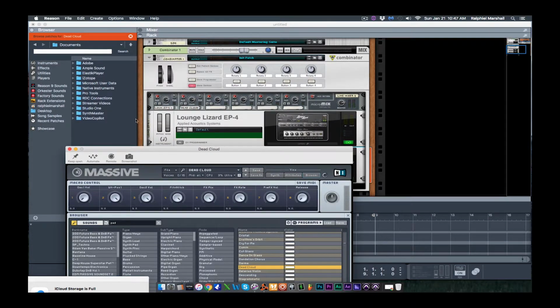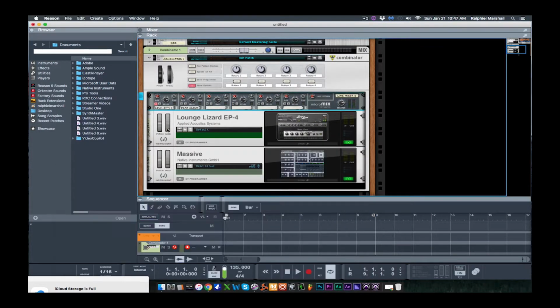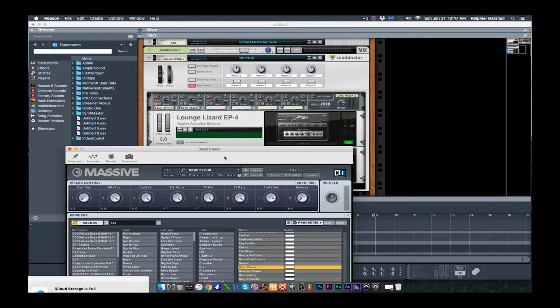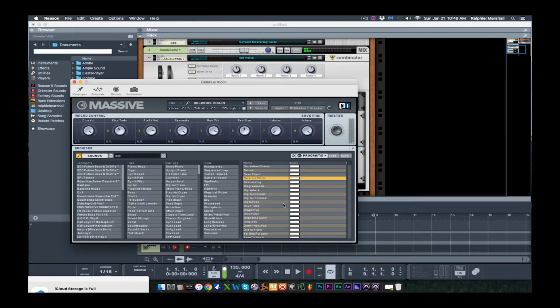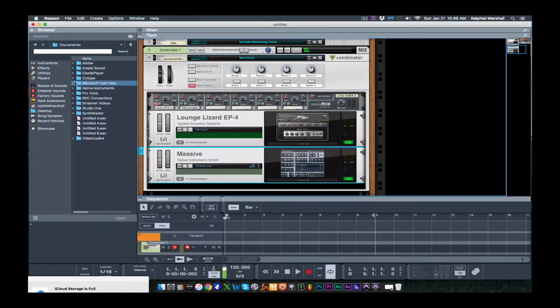In order for me to hear it, let me mute the Rhodes. It's a nice mysterious Dreamizer. I'm just gonna go with that for the sake of this tutorial.